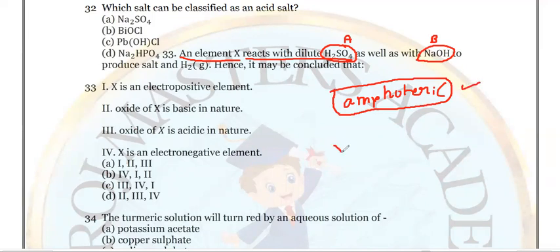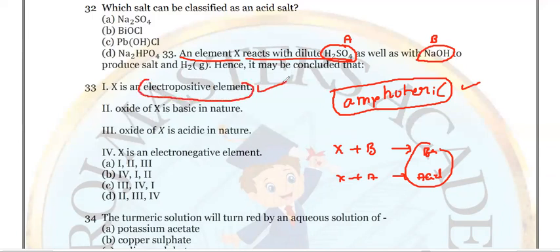If X reacts with base, we get a basic salt, and if X reacts with acid, an acidic salt. Both our options are right. So it means X is an electropositive element, definitely a positive element. So option A is right. The oxide of X is basic in nature when it reacts with acid, and acidic in nature when it reacts with base. So option 1 is right, option 2 is right, option 3 is also right.